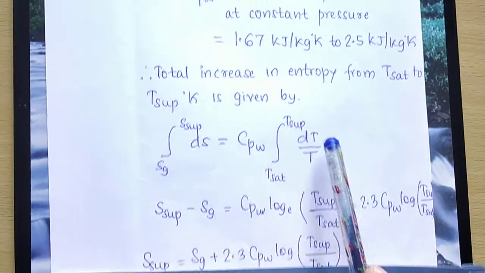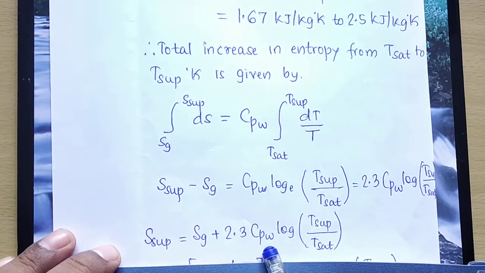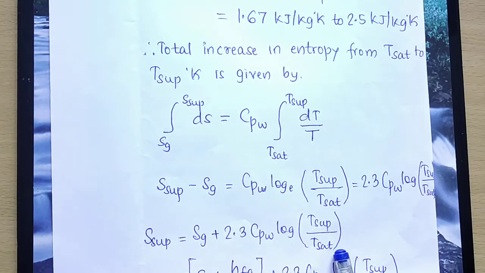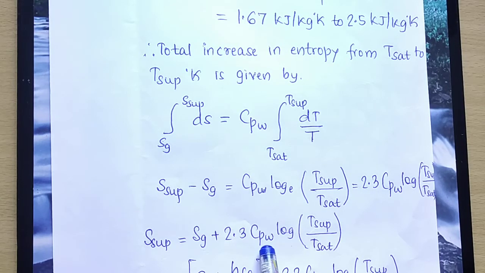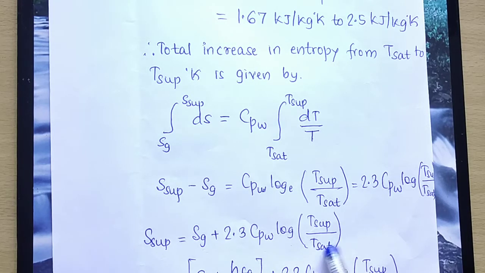After integrating, I will get S sup is equal to Sg plus 2.3 CPS log of T sup by T sat. I need to remember this equation: the specific entropy of superheated steam S sup will be equal to Sg, that is the specific entropy of dry steam, plus 2.3 into CPS of superheated steam into log of T sup by T sat. Or I can write this equation as Sf plus HFG by T plus 2.3 CPS log of T sup by T sat.